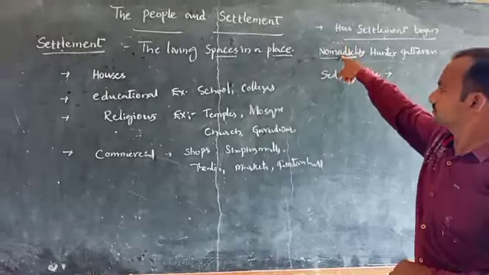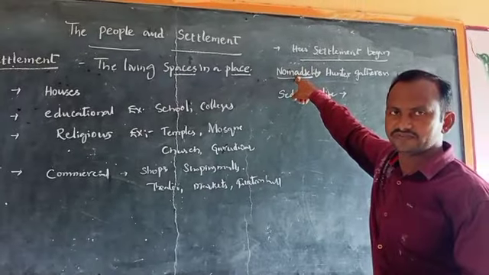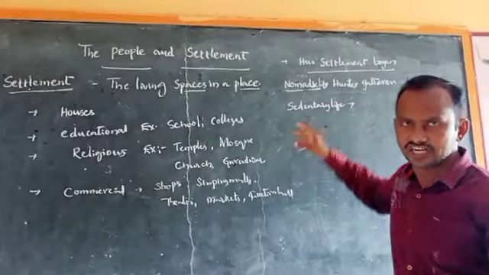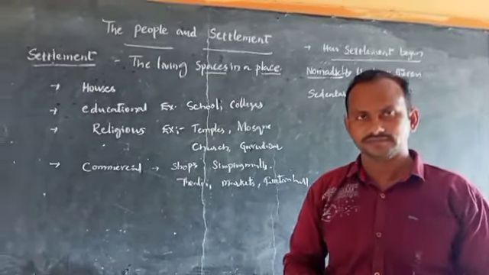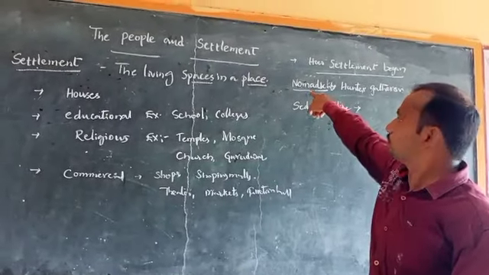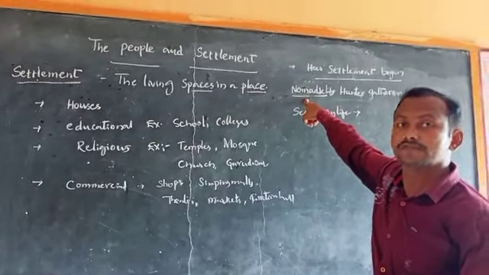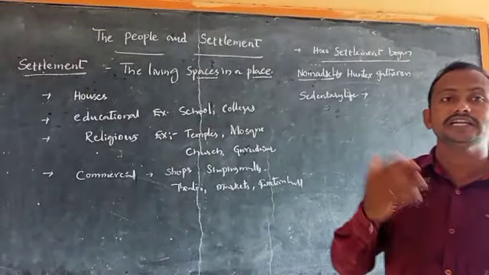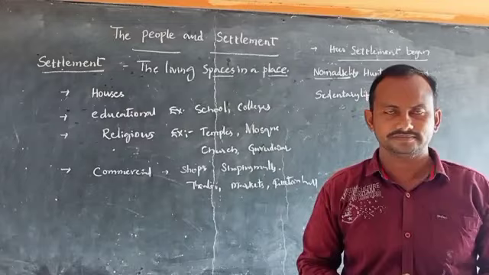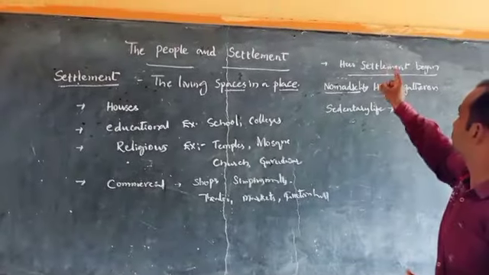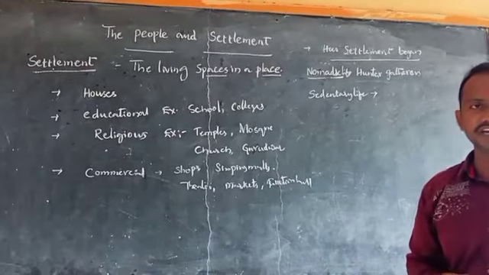As nomads, they led a nomadic life. As agriculturists, they practiced agriculture and produced what they wanted. They were leading a sedentary life. In a nomadic life, early humans lived in caves. But in a sedentary life, people built various kinds of houses to settle down in one area. Like that, human settlements began.